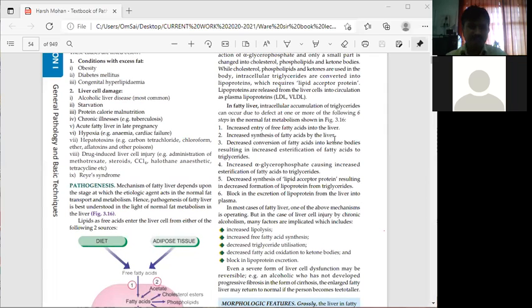In fatty liver, intracellular accumulation of triglycerides can occur due to a defect at one or more of the following 6 steps in the normal fat metabolism, as shown in the figure.